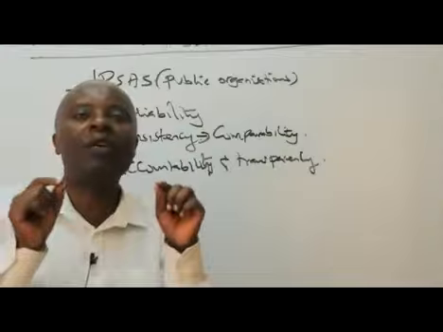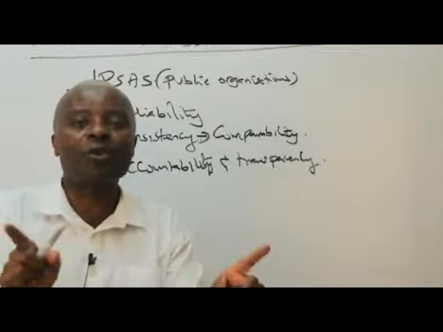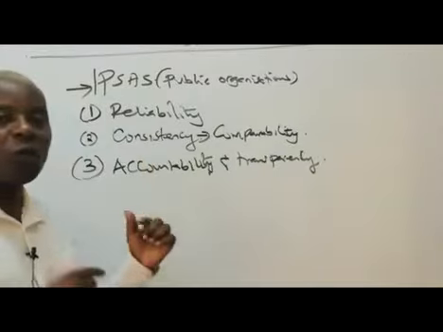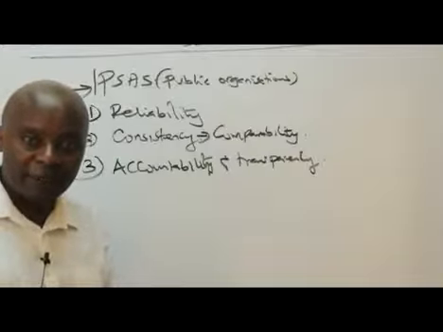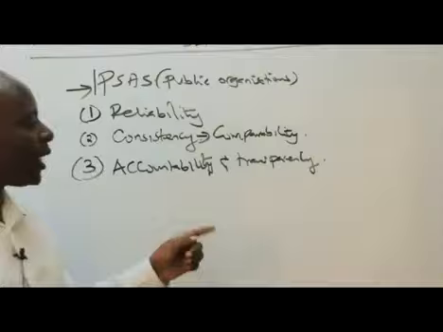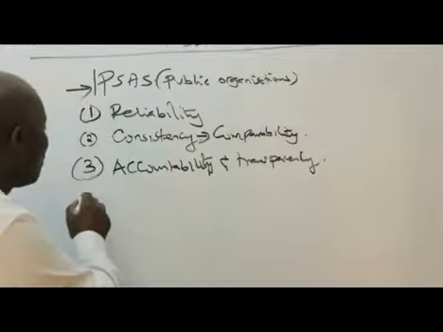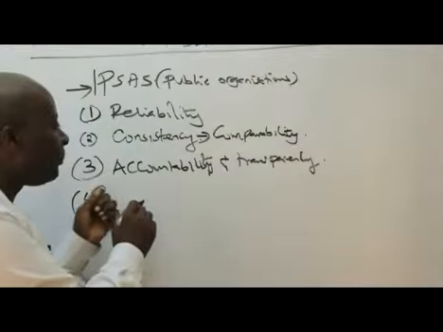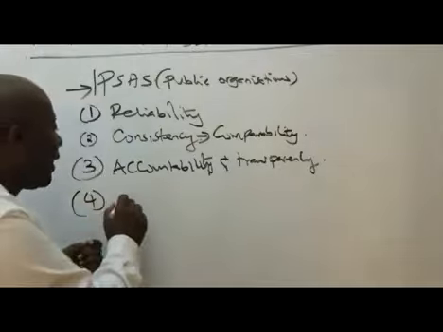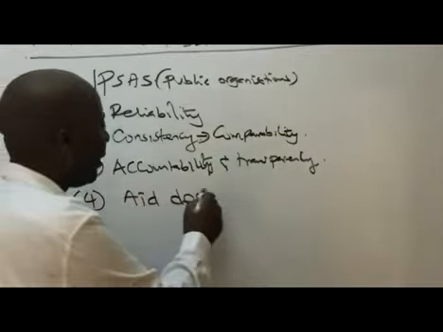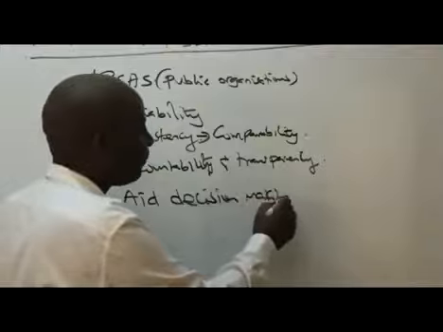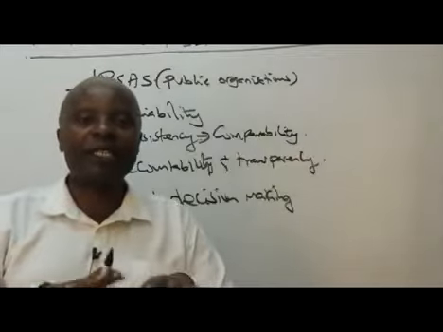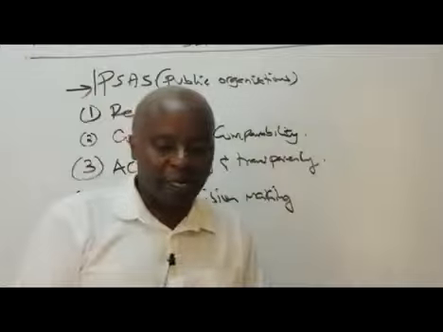So it means that we shall be really a glass that can be seen through, transparent. And once we are transparent, then people to take up responsibility for whatever wrongs they do will be quite easy. So accountability and transparency. Ladies and gentlemen, the moment you go the Ipsas way, automatically Ipsas compliant financial statements will always aid decision making. I mean, they are quite simplified, right? So making decisions using them will be quite easy.